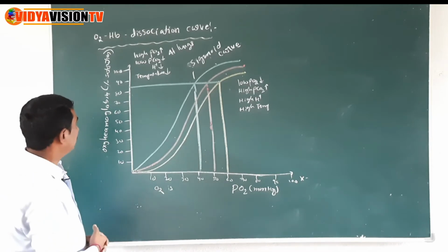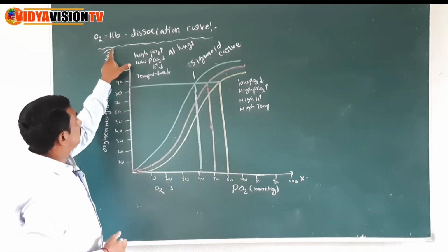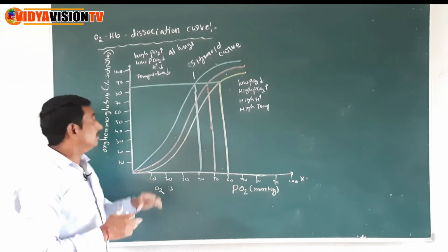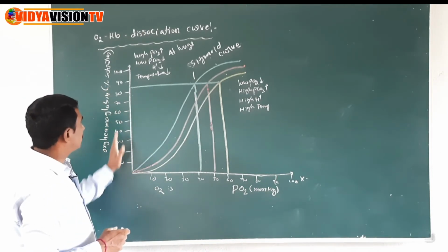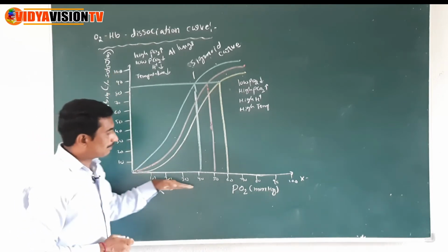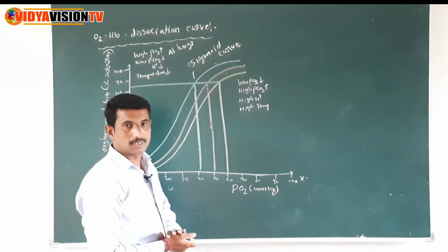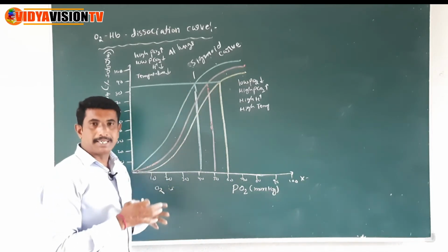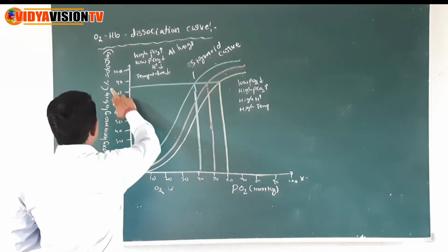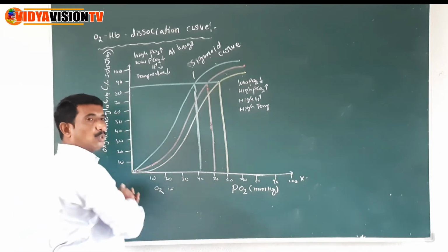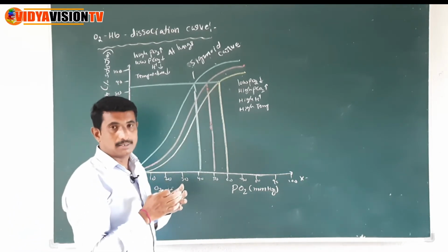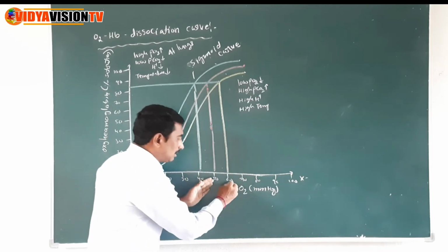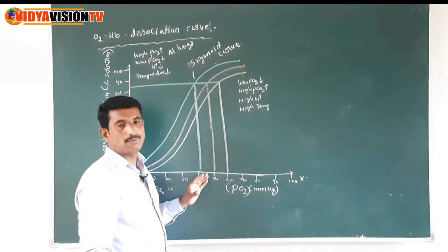Listen, children, once again. The oxygen hemoglobin dissociation curve explains a relation between the percent saturation of oxyhemoglobin and the pressure of oxygen. A sigmoid curve is obtained when the percent saturation of oxyhemoglobin with oxygen is plotted against the pressure of oxygen.